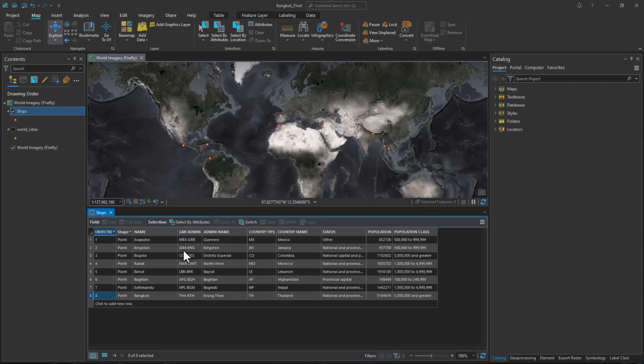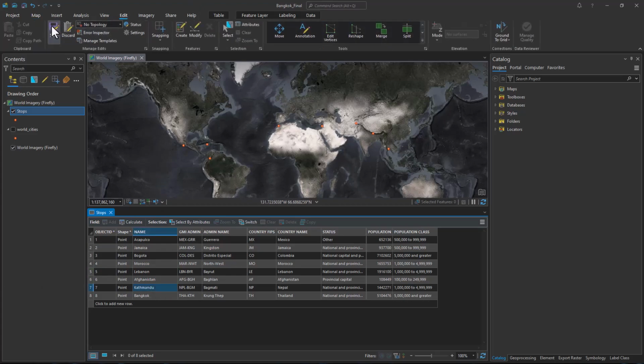So in our table, we have all cities, but in our song lyrics, it's cities and countries. So we're going to change them to match the lyrics of the song. We're going to change Kingston to Jamaica, Rabat to Morocco, Beirut to Lebanon, and spelling counts, and Baghlan to Afghanistan. And that should match our song now.